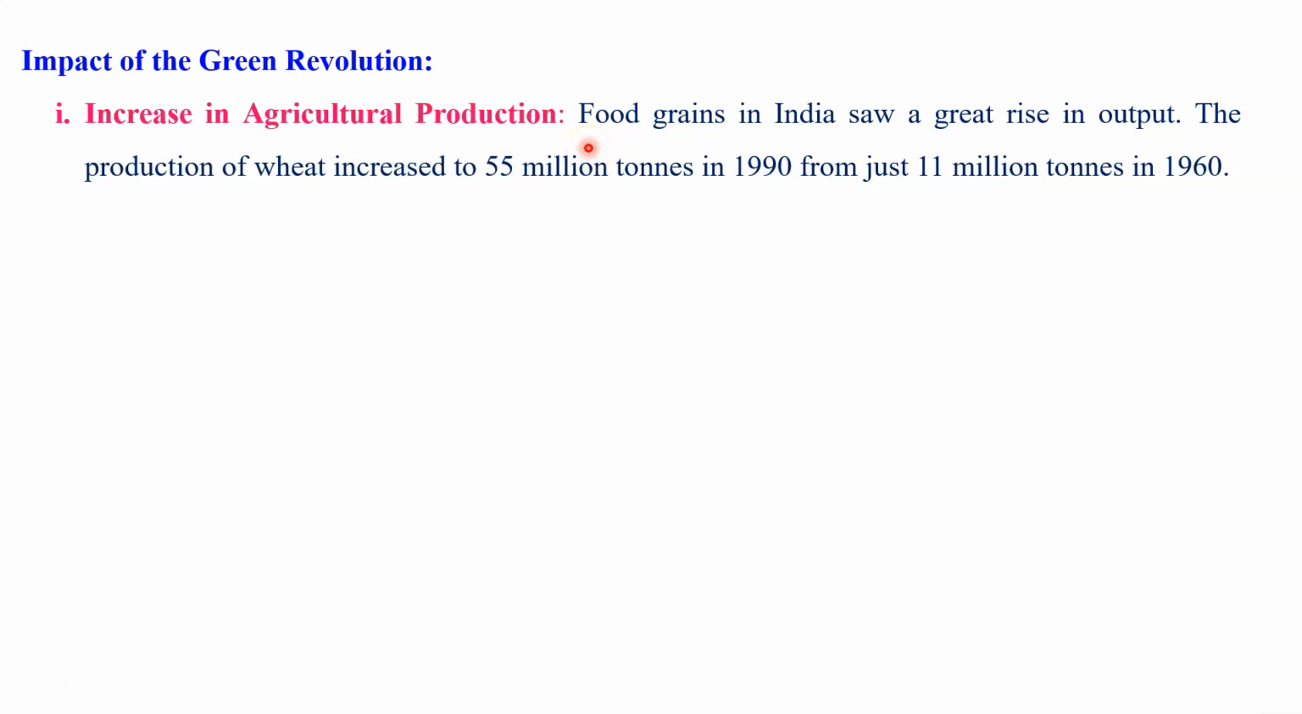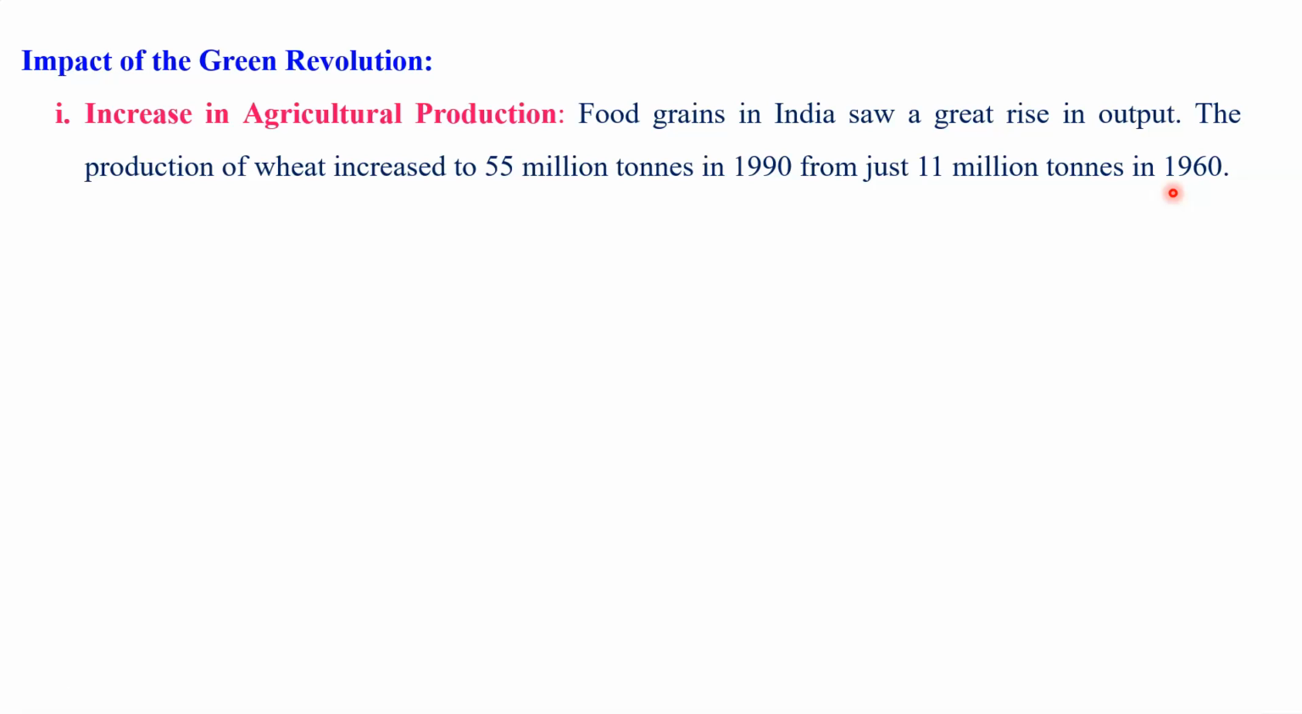To some extent, this Green Revolution was a great success. Why? Because food grain in India saw a great rise in output. The production of wheat increased to 55 million tons in 1992 from just 11 million tons in 1960. See, there was a great increase of near about 44 million tons in the production of wheat. So it means there was a great increase in agricultural production.